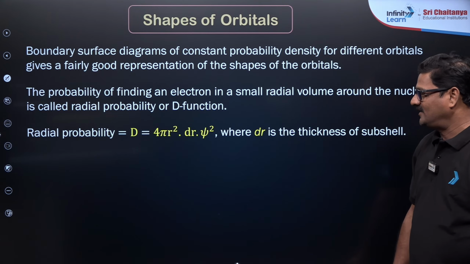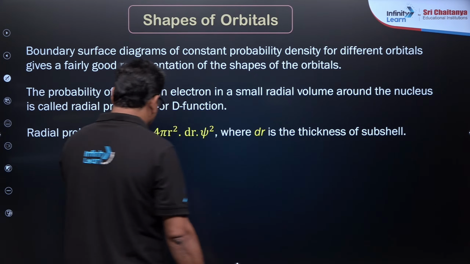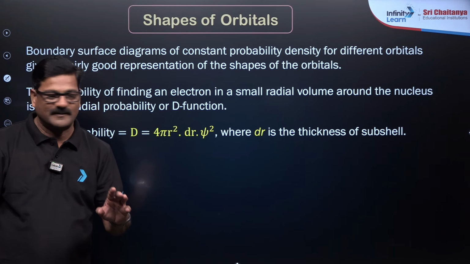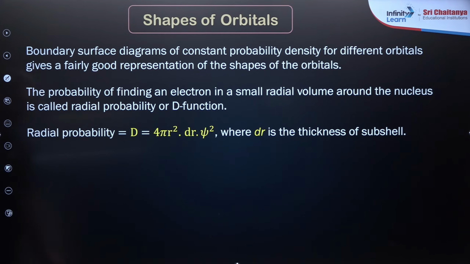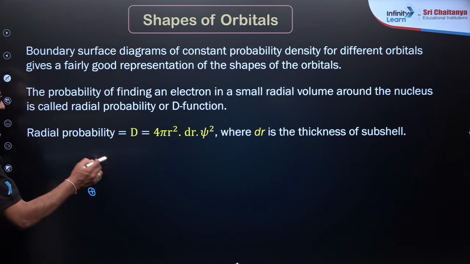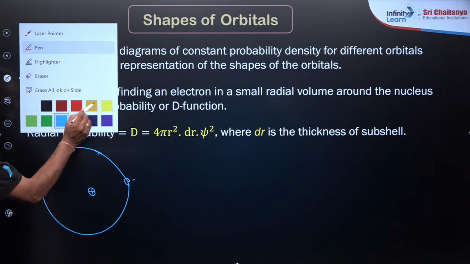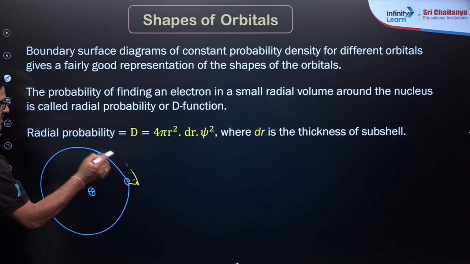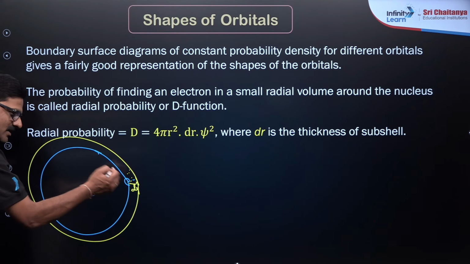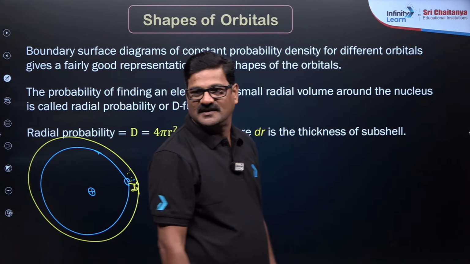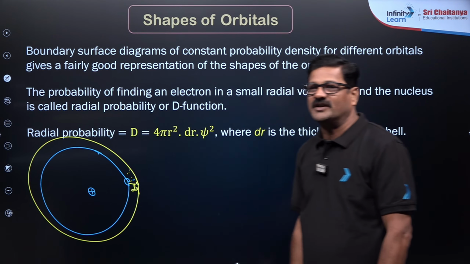And here the boundary. The radial probability is given as D, that is 4 pi r square dr psi square, and dr is the thickness of the subshell. So I mean to say, this is the nucleus and somewhere the electron is found, with a difference, this is your dr. So the electron can be present anywhere within this differential distance. How much density is there? That is called radial probability density.